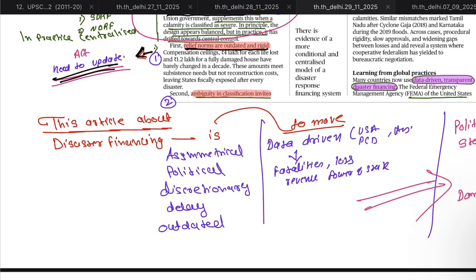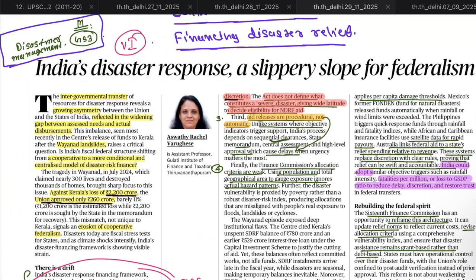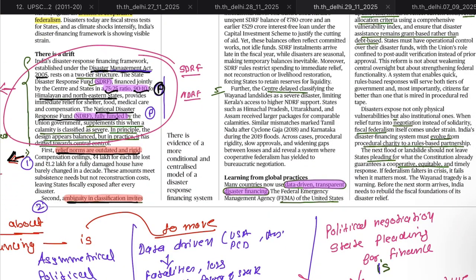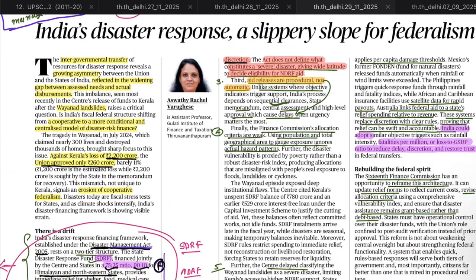Second, there is an ambiguity in classification which invites discretion on the part of the central government, that is, in which category a certain disaster falls, and how much relief funds should be distributed. There is total discretion. And why discretion? Because of ambiguity in classification. There are no clear-cut guidelines given in the Act.